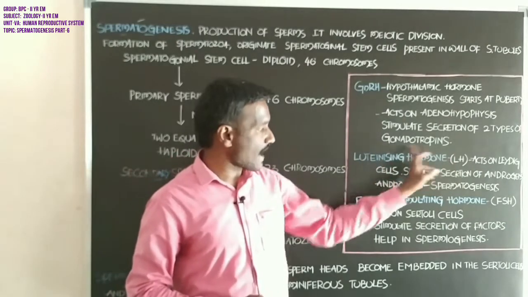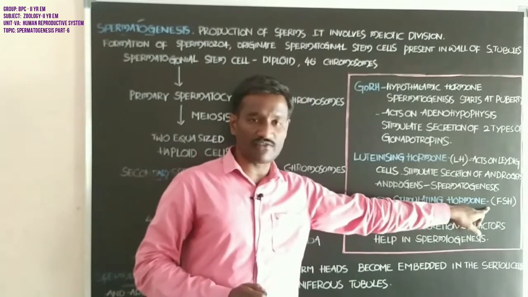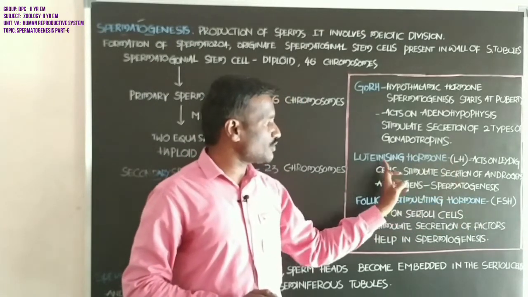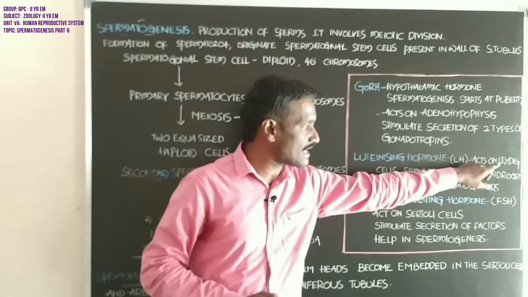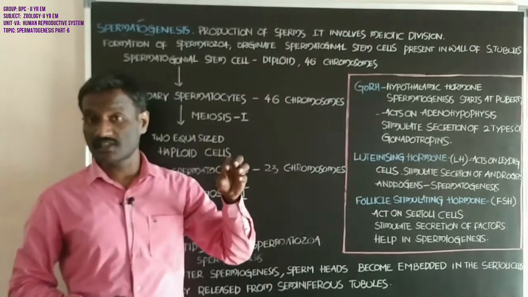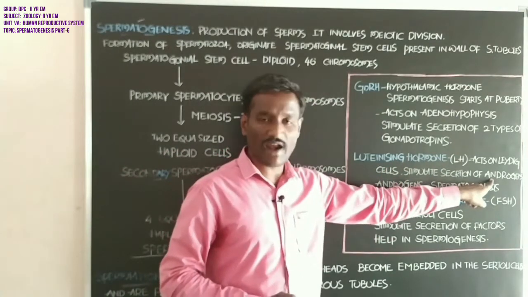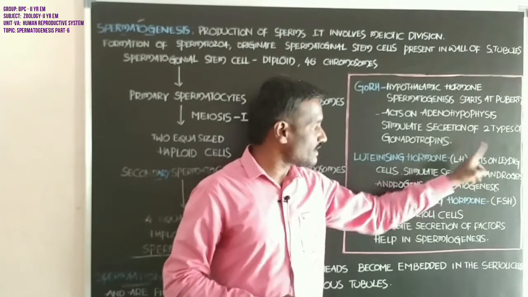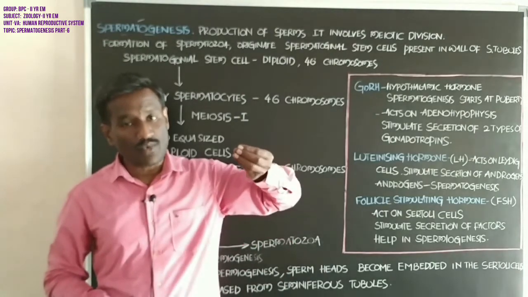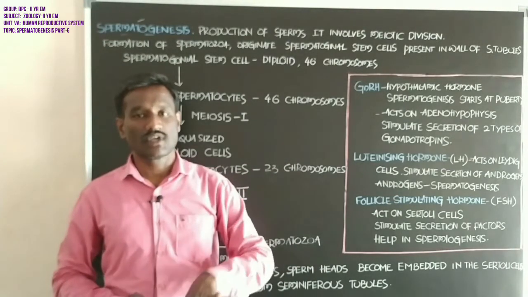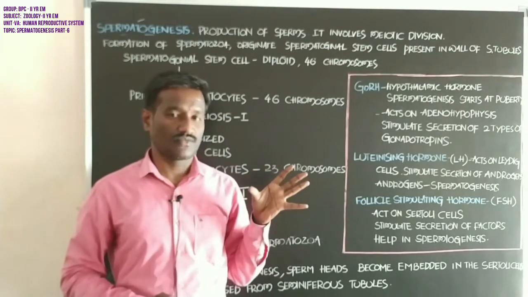One is LH, also called luteinizing hormone. The second one is follicle stimulating hormone, FSH. What about the role of luteinizing hormone? This gonadotropin acts on the Leydig cells, which are present in the testes, and stimulates the production of androgens. The chief androgen is testosterone.